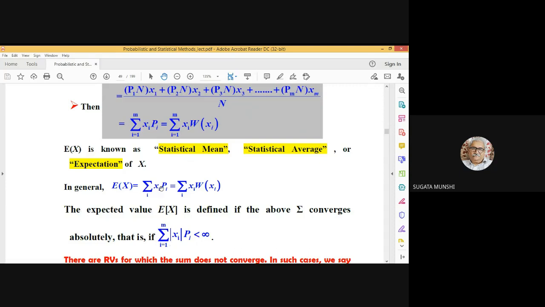So that summation will converge only if this condition is satisfied. There are obviously, I can't give you an example straight away, but there are random variables for which the summation doesn't converge absolutely. So for them, the expectation does not exist.